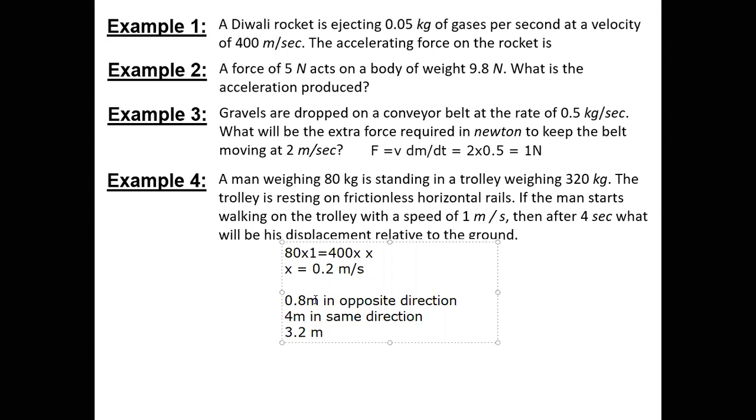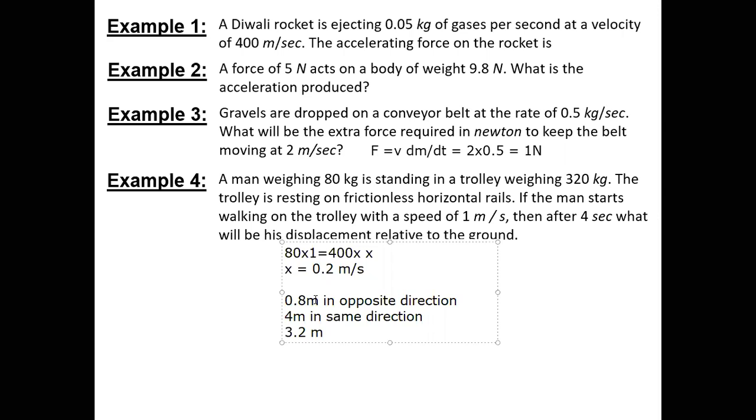No, but it has displacement relative to ground, right? If velocity relative to ground is 1 meter per second, that is the total displacement, na? So if we just consider the trolley is resting, obviously he has covered 4 meters ahead with respect to the ground. Yes, sir. But now the trolley has moved 0.8 meters back. So effectively, 2 vectors are acting simultaneously.